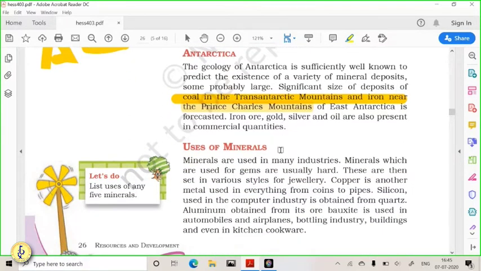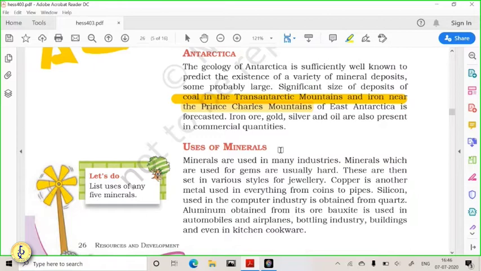Now let us go to the Antarctica. Antarctica we call the South Pole. Not much has been explored over there. The Arctic has been explored a lot. In the Arctic region, we have huge proven deposits of natural gas, oil, and some petroleum deposits.